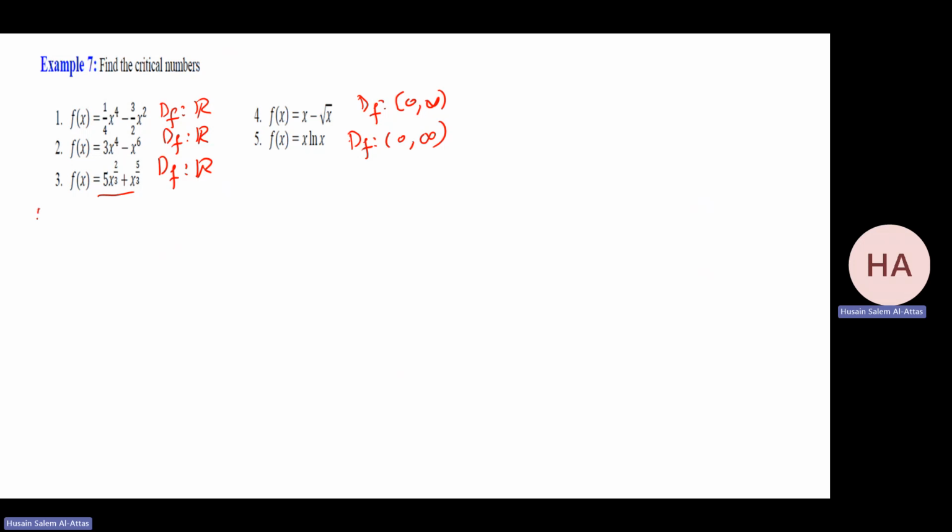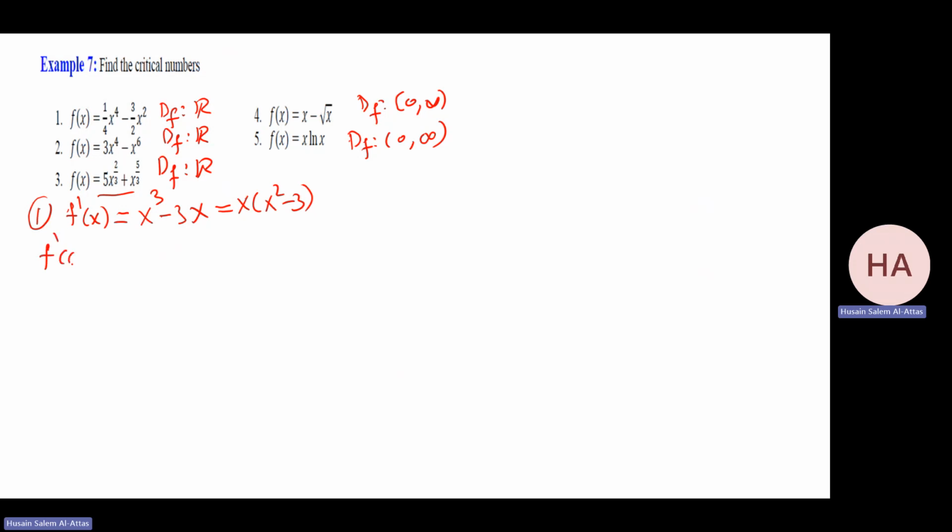Okay, number 1. What I will do, find f prime. f prime will be x cubed minus 3x, which I can rewrite as x squared minus 3.